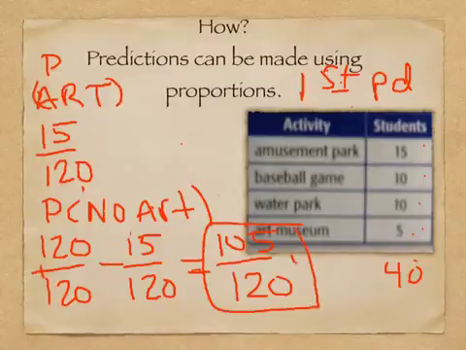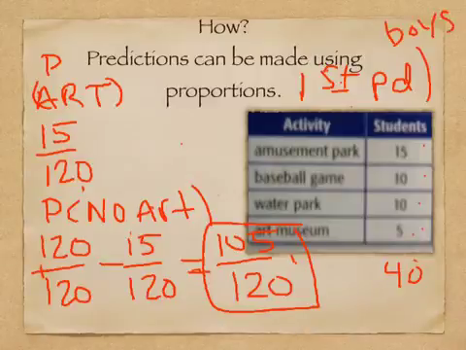Okay, how accurate is this? I don't know. It depends on the type of people who are in my first period class. Maybe my first period class was all boys, and my other two classes might be all girls, and maybe girls are more apt to want to go to the art museum, so that could throw my sample off. I may not have a good sample here. But if everything stayed the same, we would be looking at predicting 105 out of the 120 not wanting to go to the art museum.